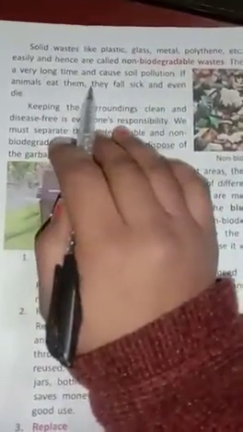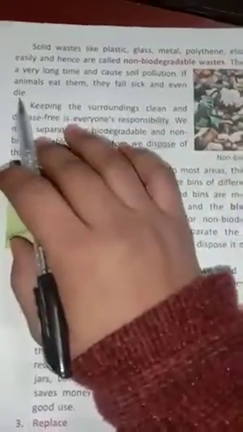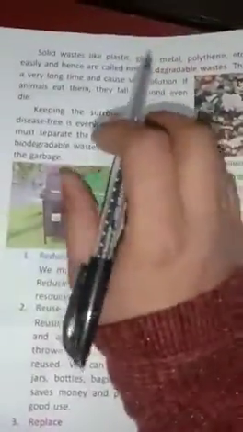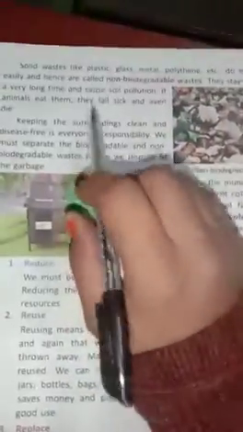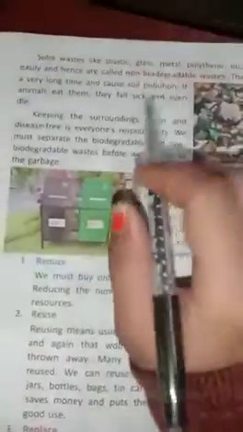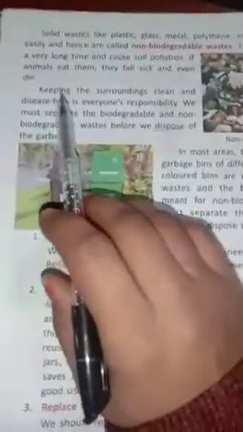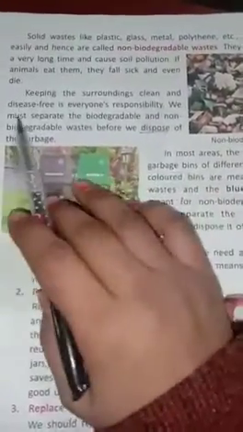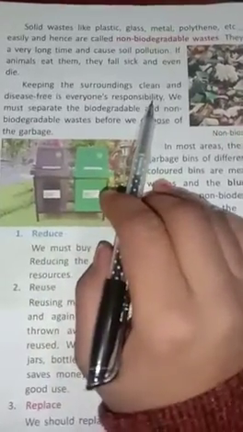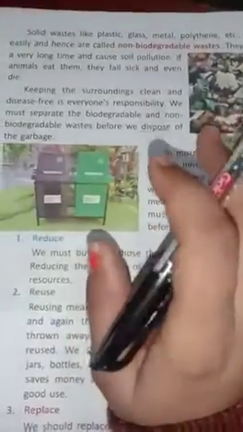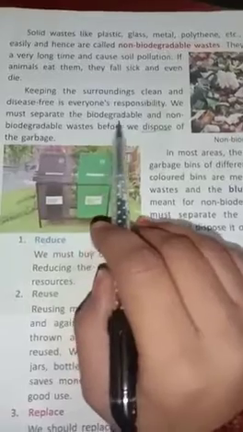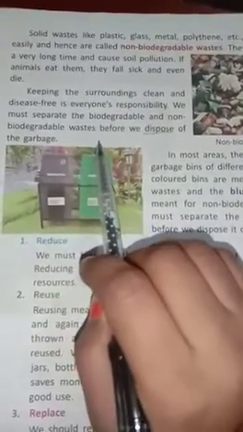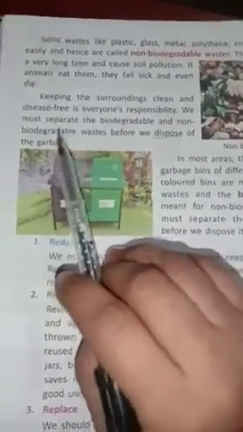If animals eat them, then they fall sick and even die. If animals eat plastic, glass, this type of waste, then they fall sick and sometimes they die. So keeping the surrounding clean and disease free is everyone's responsibility. It's our responsibility to keep our surroundings clean. So we must separate the biodegradable and non-biodegradable waste before we dispose of the garbage.